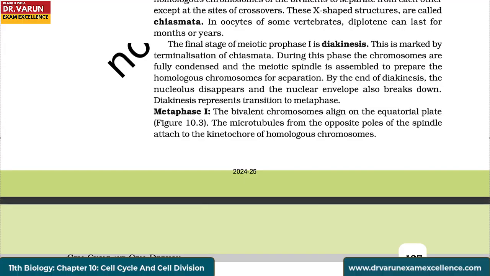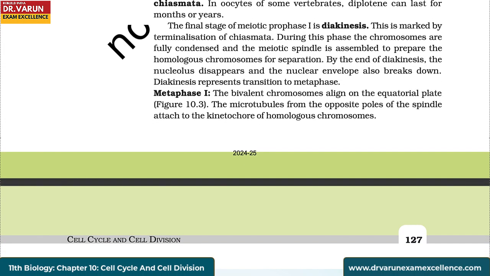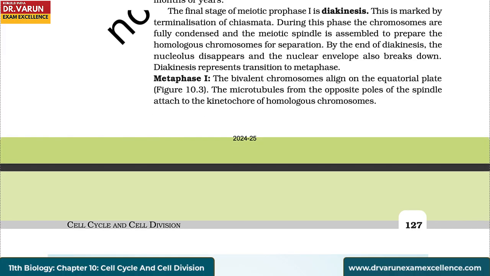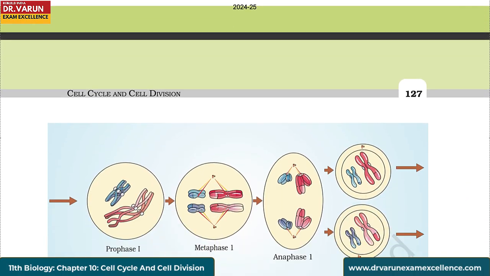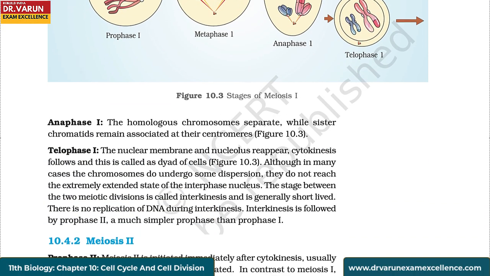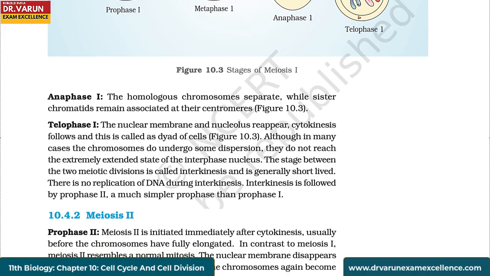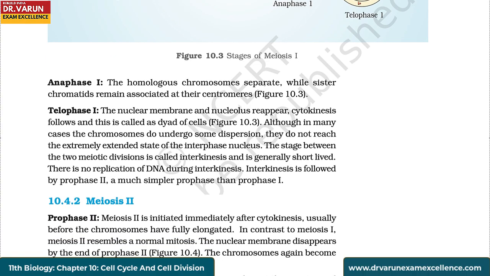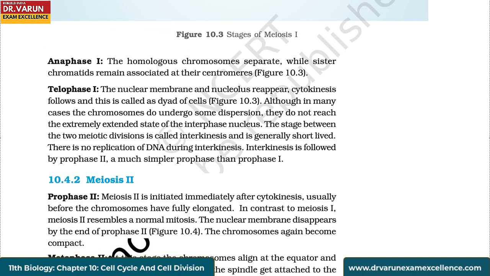Metaphase 1. The bivalent chromosomes align on the equatorial plate. The microtubules from the opposite poles of the spindle attach to the kinetochore of homologous chromosomes. Anaphase 1. The homologous chromosomes separate while sister chromatids remain associated at their centromeres. Telophase 1. The nuclear membrane and nucleolus reappear, cytokinesis follows, and this is called a dyad of cells.